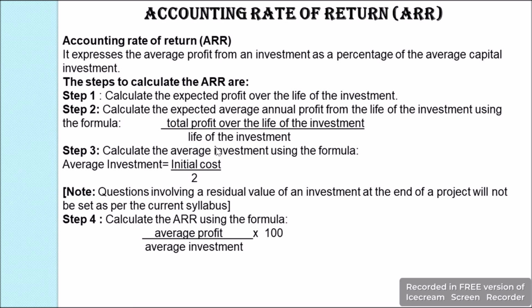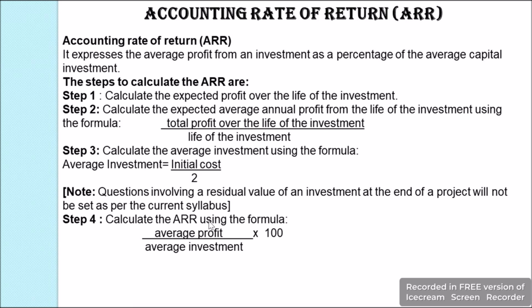Next, we find the average investment. In average investment, we take two things into consideration, that is the initial cost plus the residual or the scrap value. However, according to your syllabus, it was mentioned that the questions will not involve residual value, that is, the total amount will be depreciated and we will have a zero scrap value or the residual value. So, as the residual value or the scrap value is 0, we take the average investment as initial cost divided by 2. So, now we know the average profit as well as the average investment.